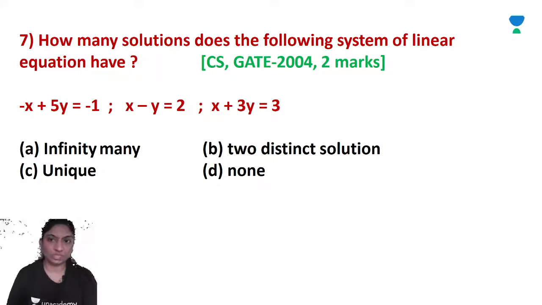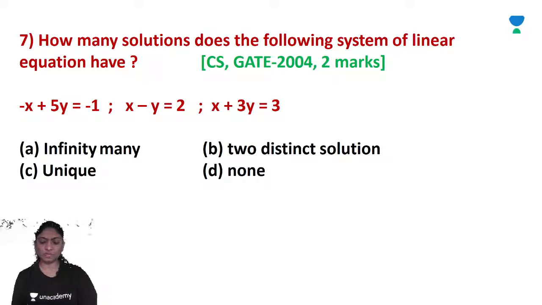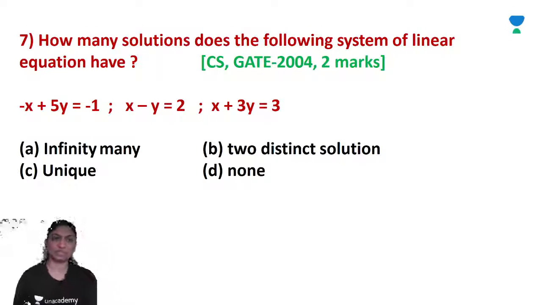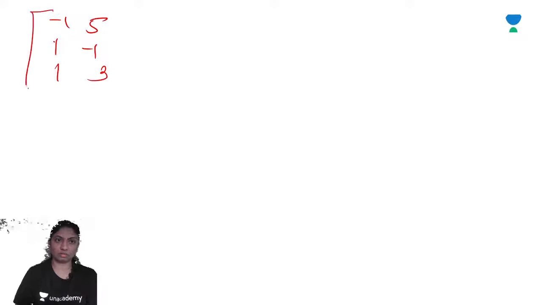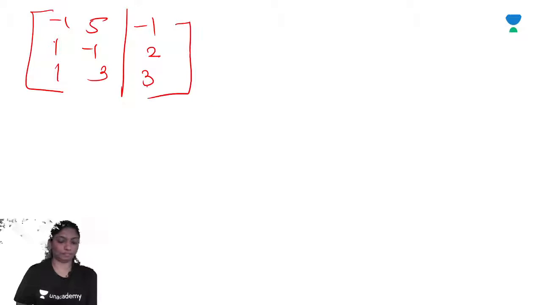How many solutions does the following system of linear equations have? First we will convert it into an augmented matrix. Only two variables are there. So we can write the augmented matrix as -1, 5, 1; -1, 1, 3; -1, 2, 3. Right? So using the Gauss elimination method, we will calculate the rank of this matrix.